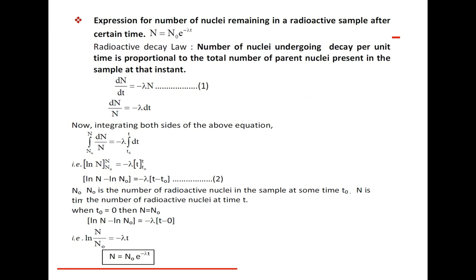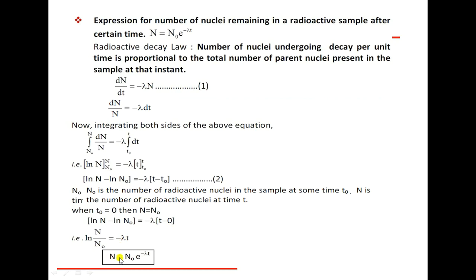When t naught is equal to 0, then N is equal to N naught. So for t naught equal to 0, ln N minus ln N naught is equal to minus lambda into t minus t naught, that is ln N by N naught is equal to minus lambda into t minus 0.